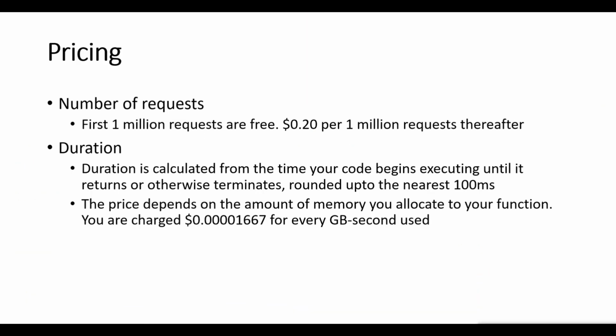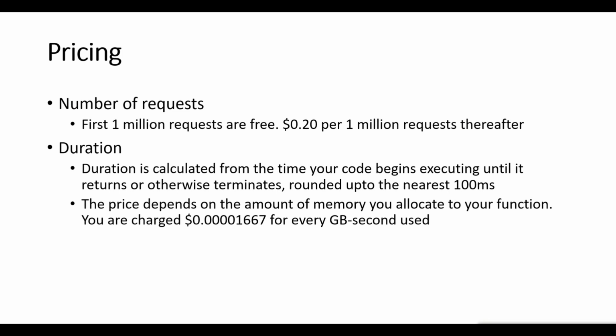So what is the pricing? How do you get charged for using a Lambda function? The number of requests and the duration, these are the two factors which you need to take care of. In the number of requests, the first 1 million requests are free, after which $0.20 per 1 million requests gets charged.